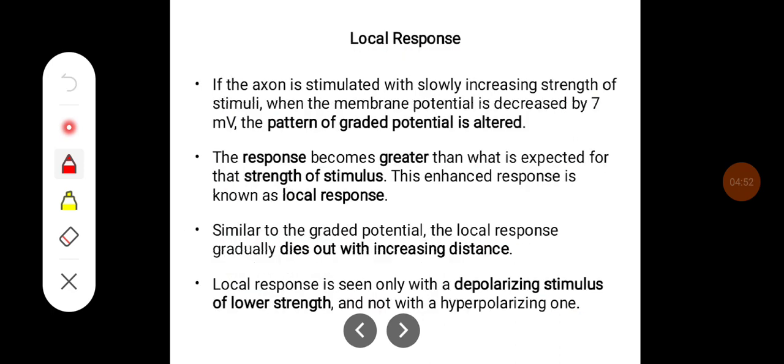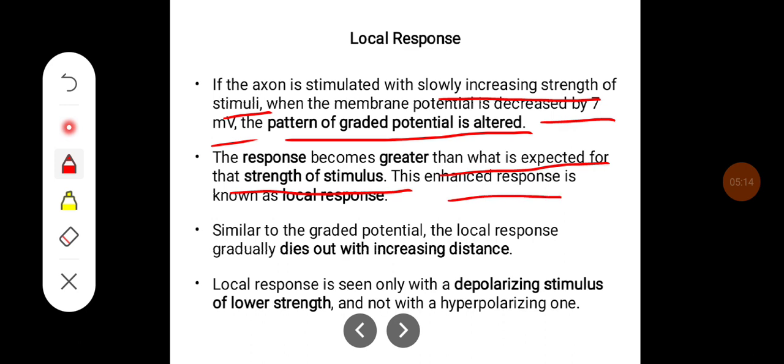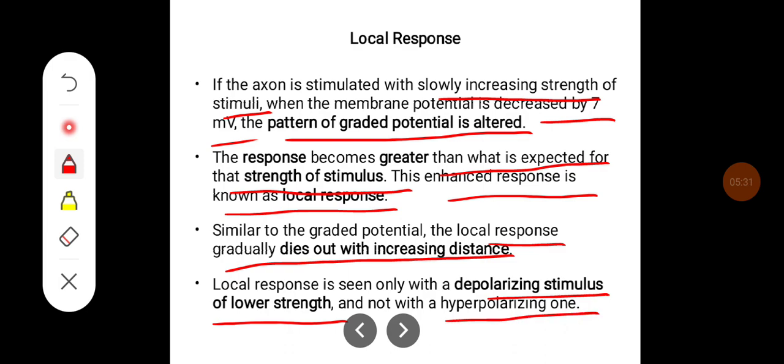Local response. If an axon is stimulated with slowly increasing strength of stimuli, when the membrane potential is decreased by 7 millivolts, the pattern of graded potential is altered. The response becomes greater than what is expected for the strength of stimulus. So this enhanced response is known as local response. Similar to the graded potential, local response gradually dies out with increasing distance. Local response is seen with a depolarizing stimulus of lower strength and not with a hyperpolarizing one.